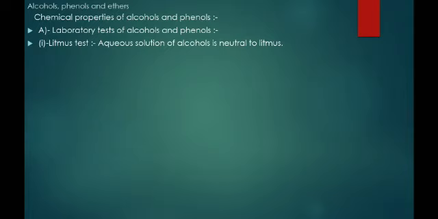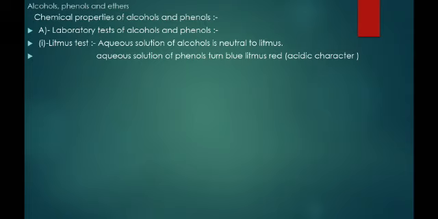It shows neutral behavior with litmus. An aqueous solution of phenol turns blue litmus to red, meaning acidic character. So aqueous solutions of phenols change blue litmus paper to red, indicating they are acidic in nature.